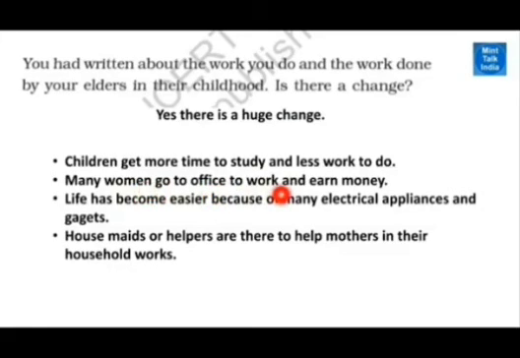Many women go to office. Those days none of them went to office because the farmer's wife would be helping the farmer. That's all. Life has become easier nowadays because of the electrical appliances. Those days only kerosene light. But there were people who were very intelligent.